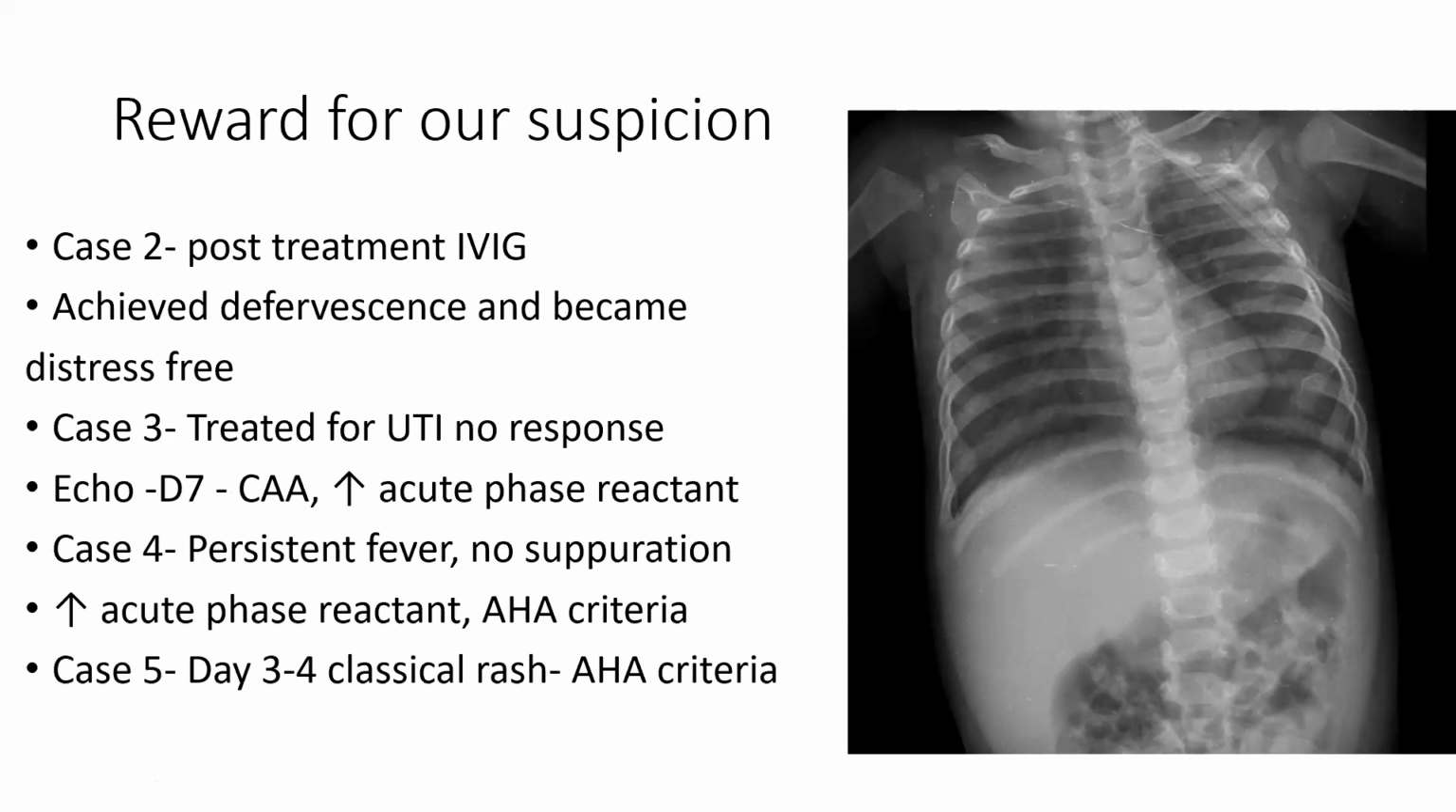Case number 4 was having persistent parotitis. This patient had no suppuration. The child was showing the typical worsening trend of acute phase reactants. The AHA criteria for incomplete Kawasaki disease were satisfied. We again treated this child with IVIG. The child responded very well and the parotitis improved. We were lucky enough to prevent this patient from developing a coronary aneurysm.